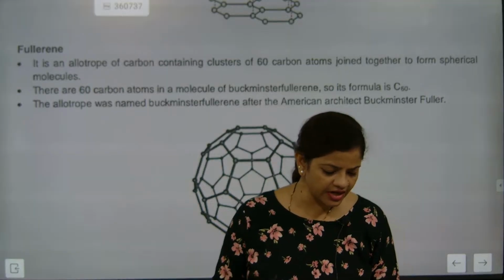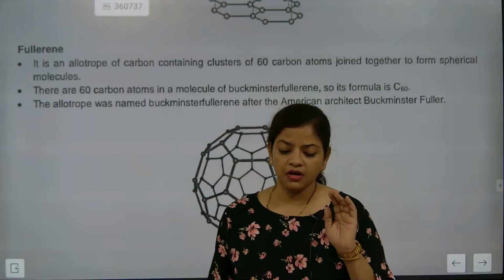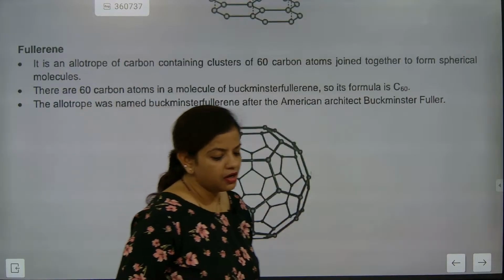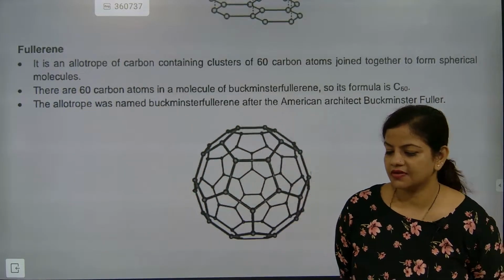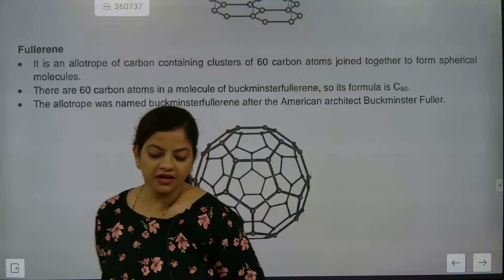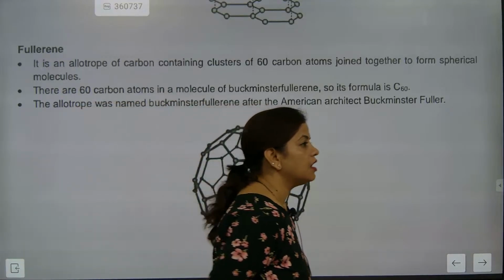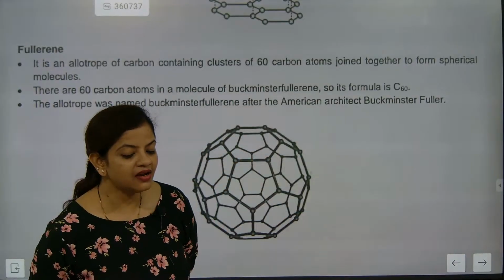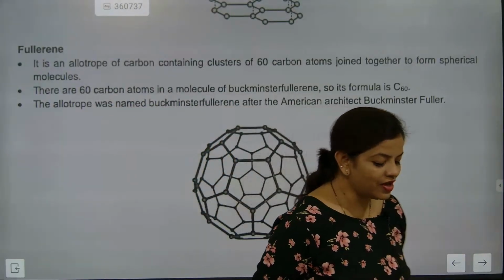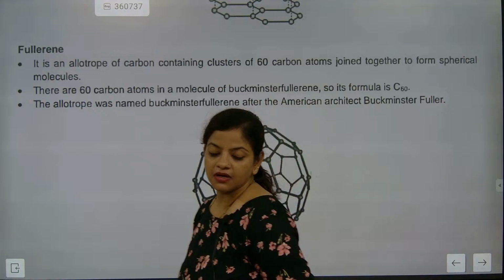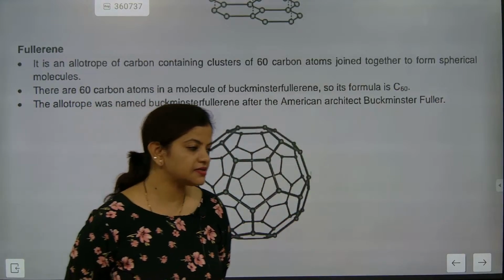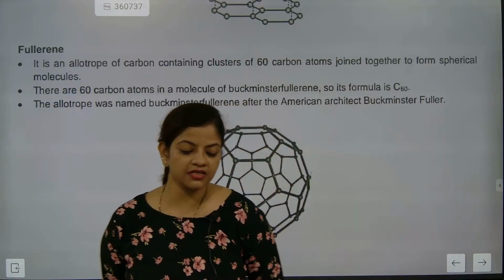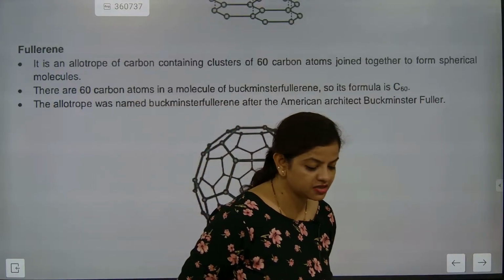After that, 12 pentagonal rings. So 20 hexagonal rings and 12 pentagonal rings.